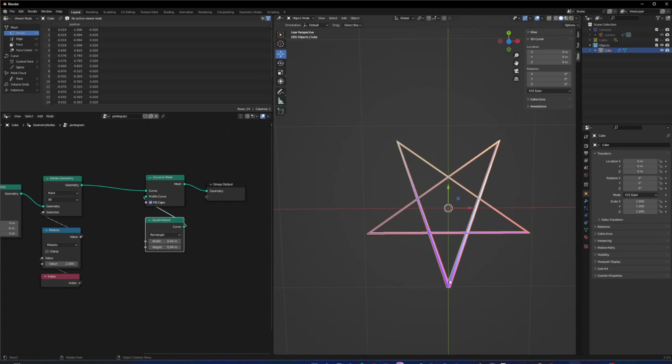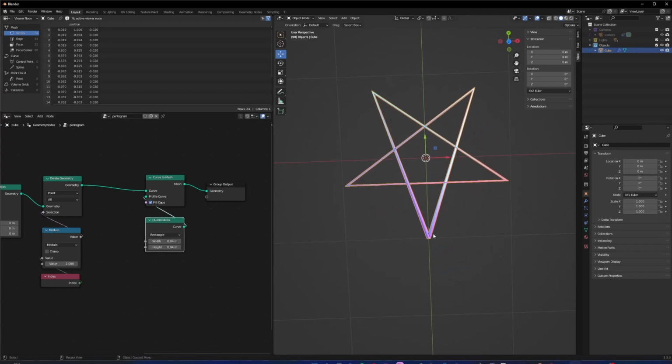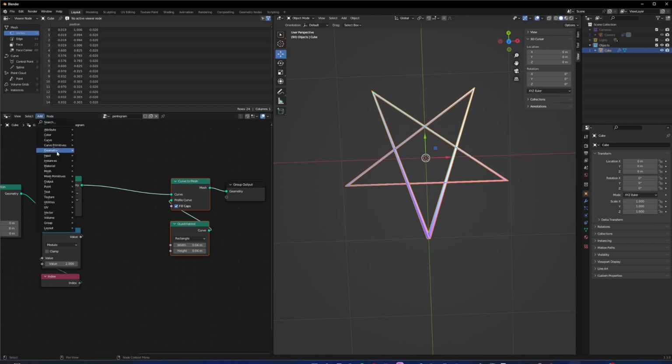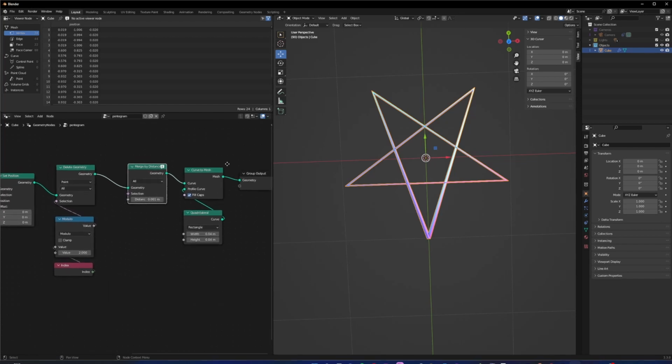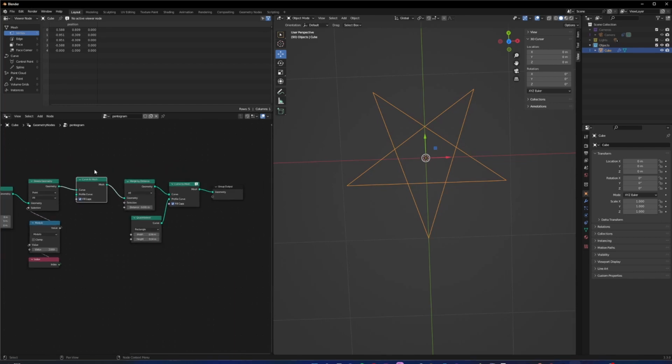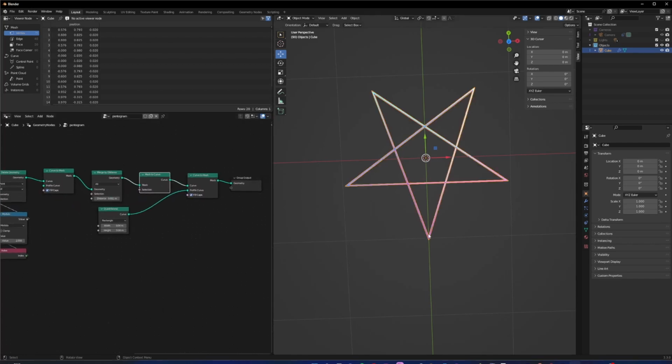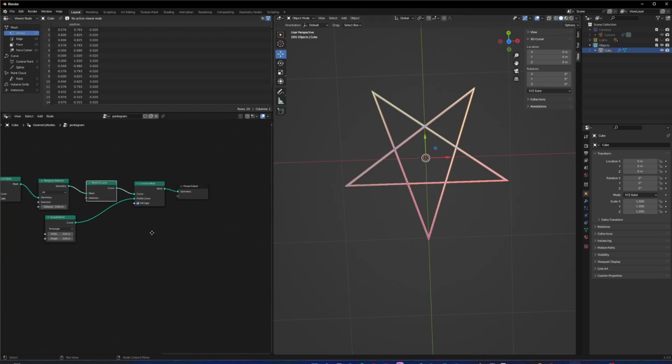Now, one thing I don't love about this is this chunky end right here. So we're going to go ahead and join. We're going to go to geometry. We're going to merge by distance. Now this doesn't work because it needs to be a mesh. So we'll do curve to mesh, we'll do mesh to curve. Where is it? Mesh to curve. And voila. That chunky thing is gone.